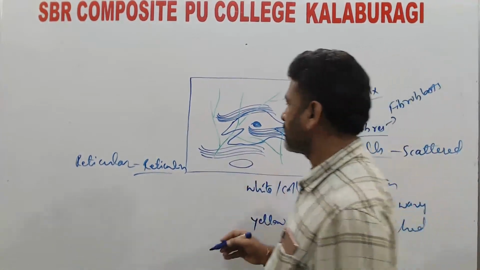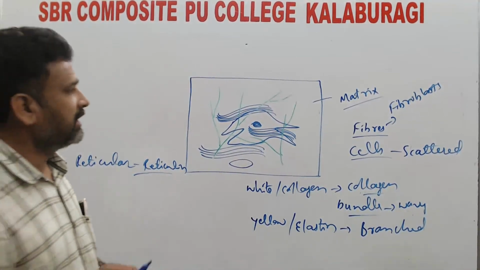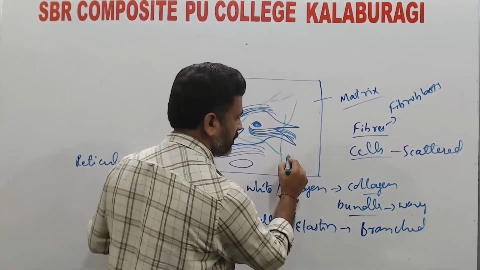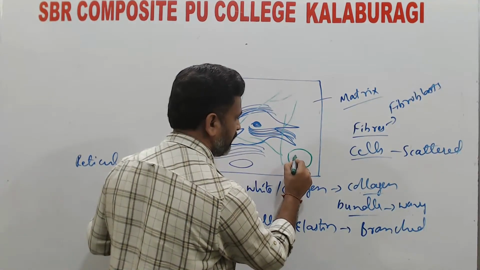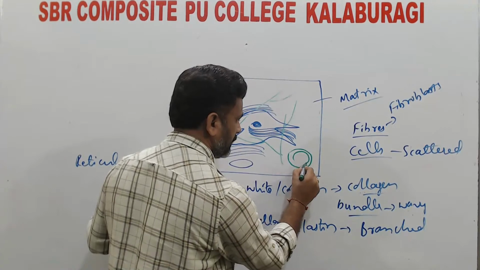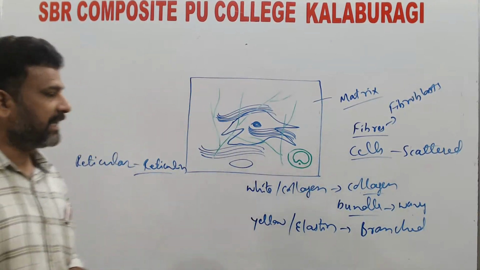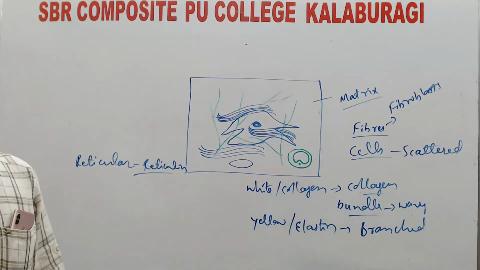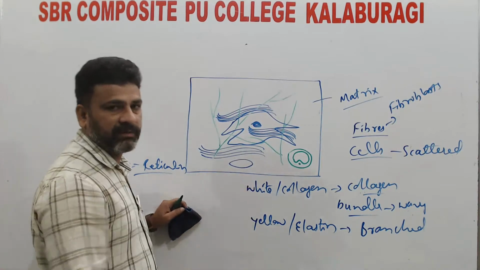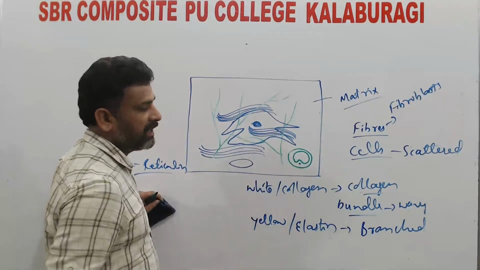Then the adipocyte cells are also present within the matrix of the areolar tissue. The adipocyte cells are mainly rich in fat content and store fat. That mainly prevents friction. So that's the main function of the adipocyte cell.